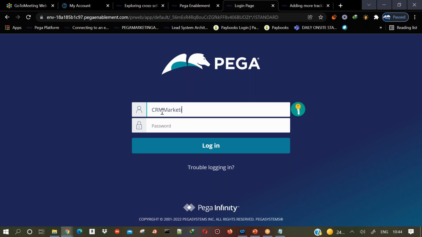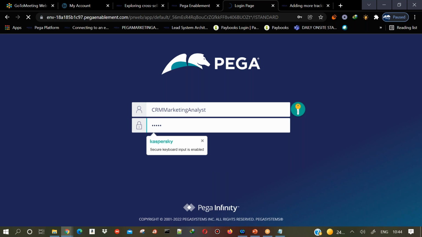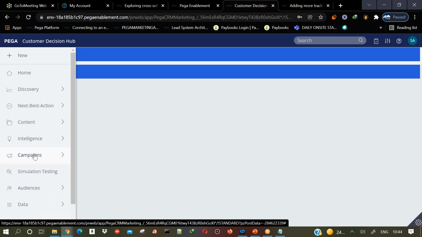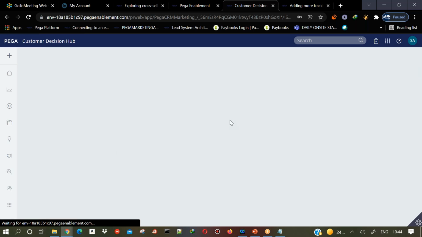So in order to apply the volume constraints, you apply them under campaigns. The contact policy you don't need to apply anywhere. That will be available throughout the system. But volume constraints, once you configure them, you need to apply them in the campaigns.